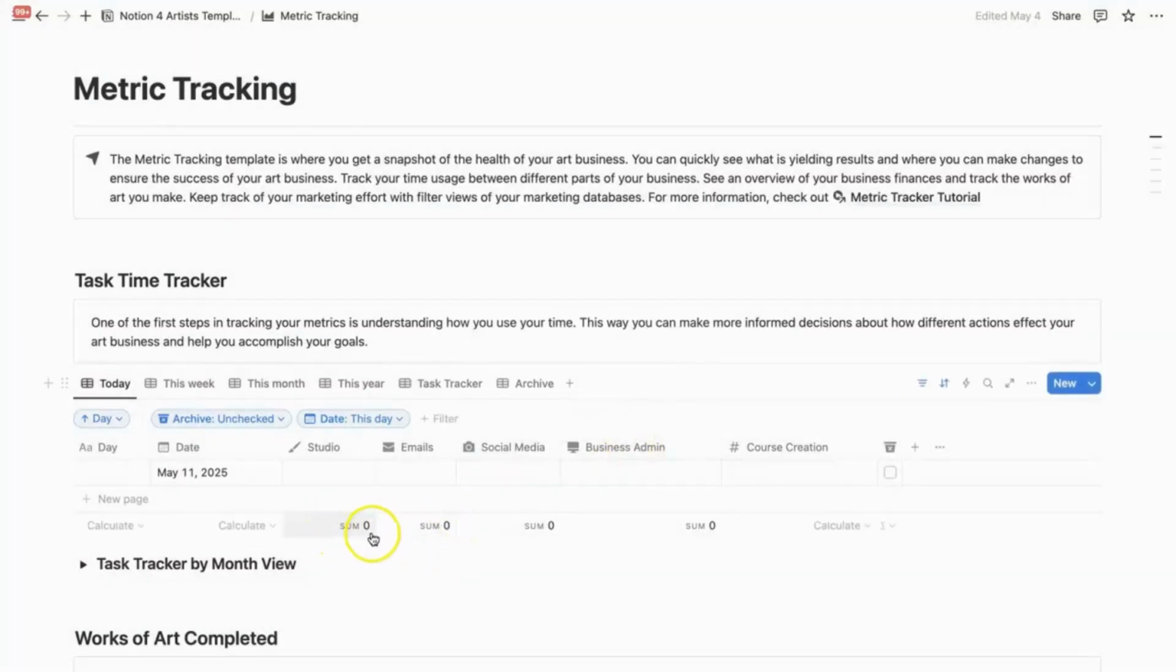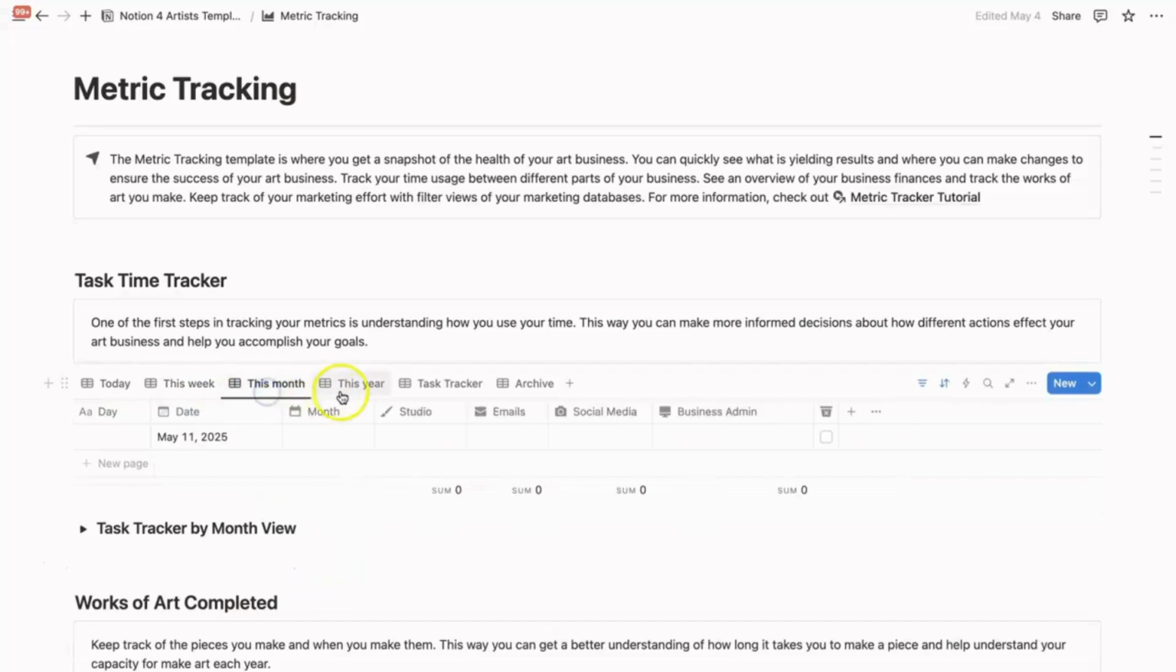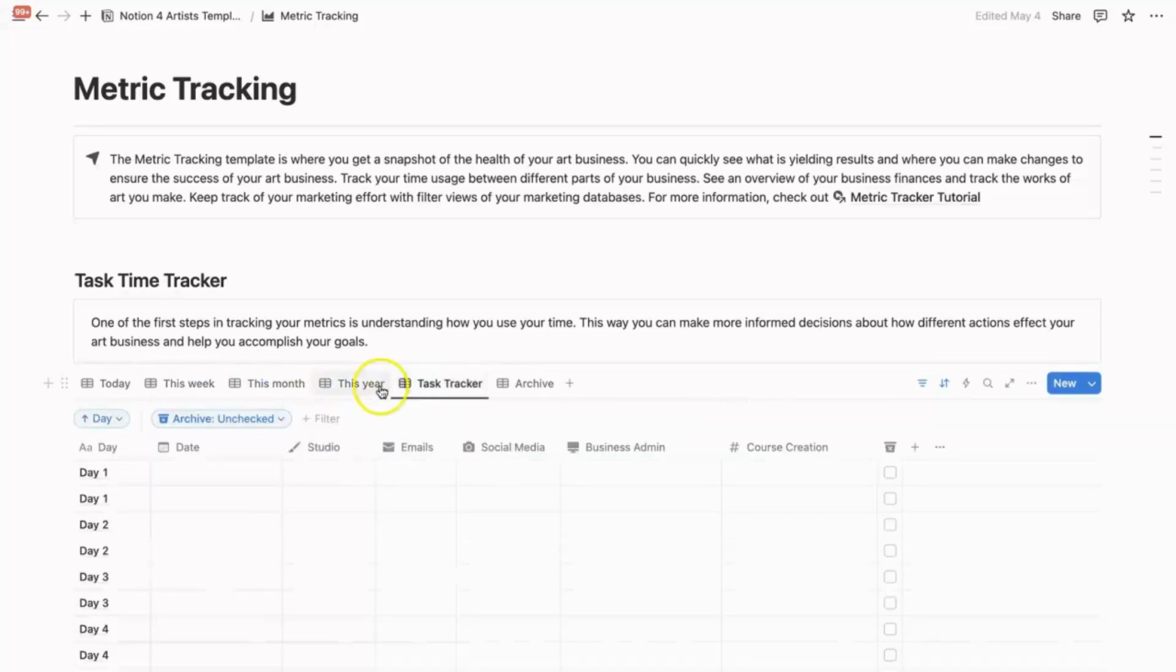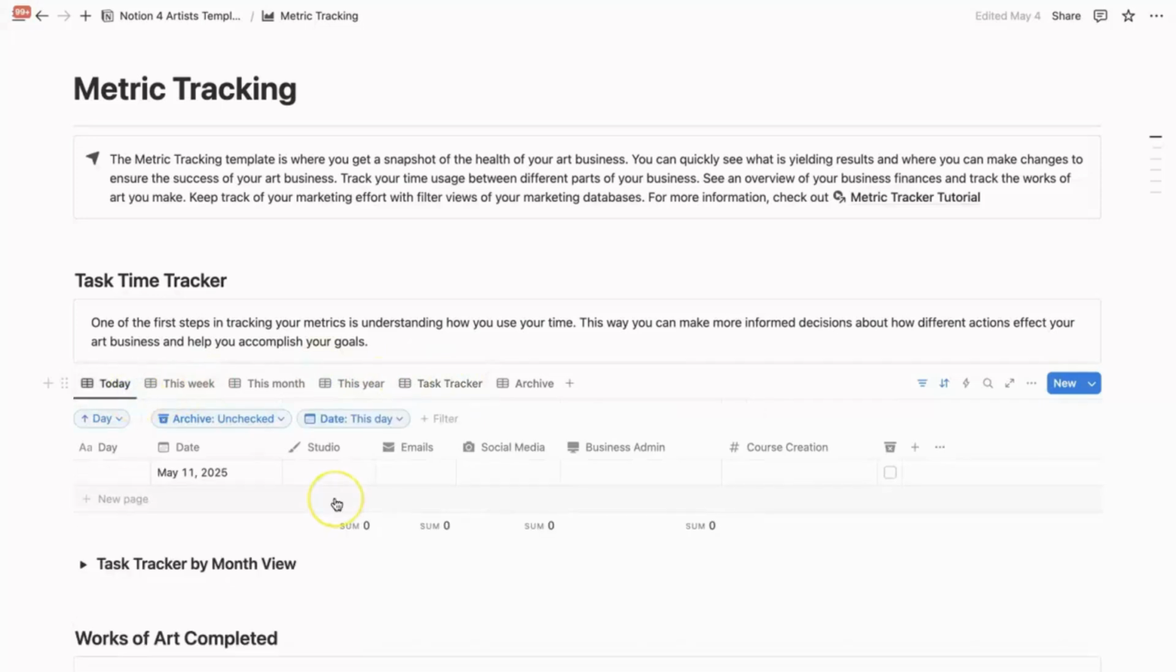What this will do is allow you to understand how you're spending time in the studio today, this week, this month, this year, and in general. The reason we want to track this information is to know what am I working on, seeing how successful I am in that category, and seeing what's the best use of my time.